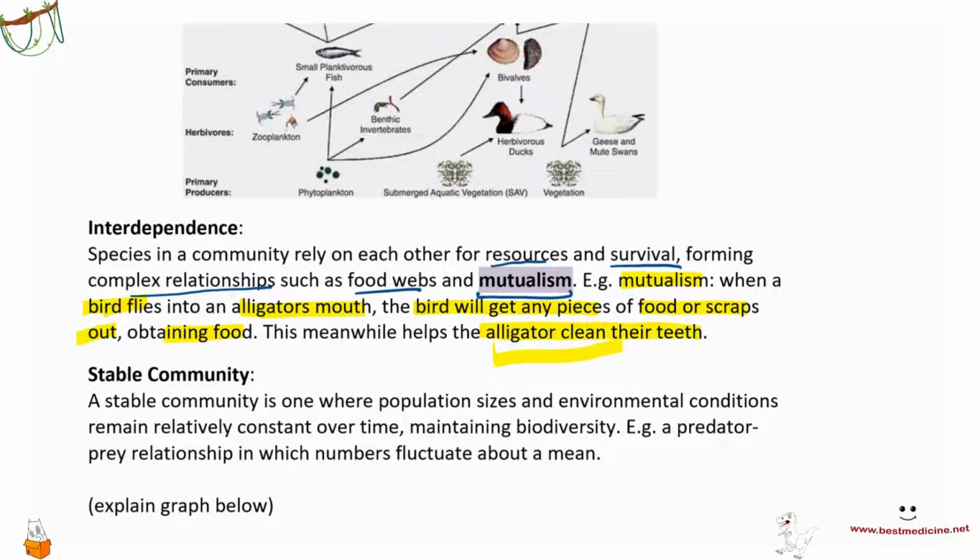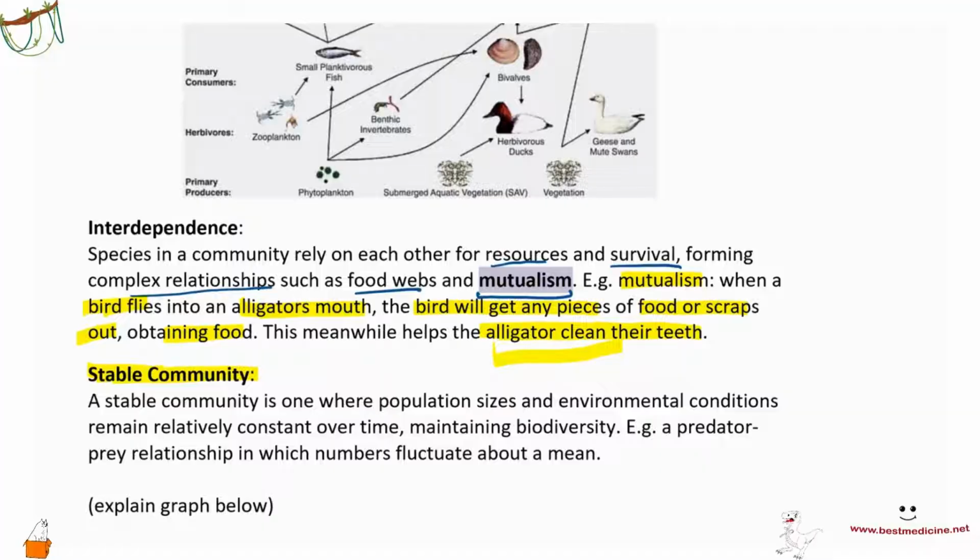What is a stable community? You need to be able to understand the word stable community. It often shows up on the exams. They usually give you questions related to this. So you should be familiar with this term at least and be able to intuitively solve questions related to stable communities. They might give you a stable community and then something might be disturbing that community and so on.